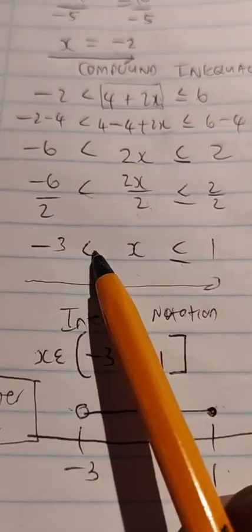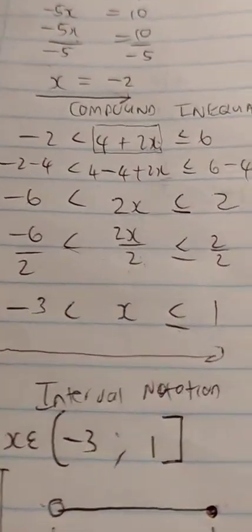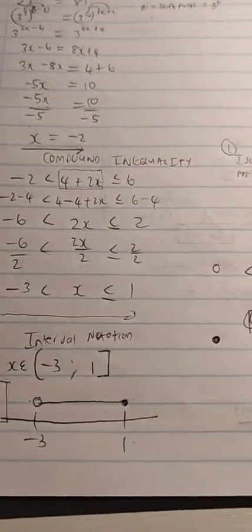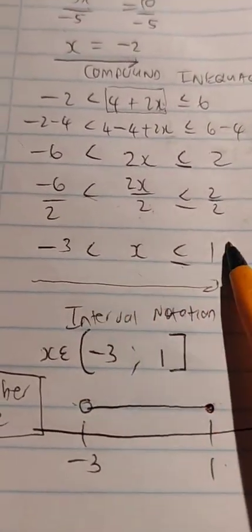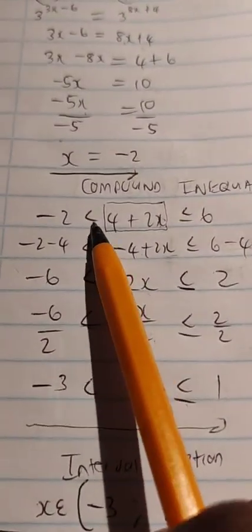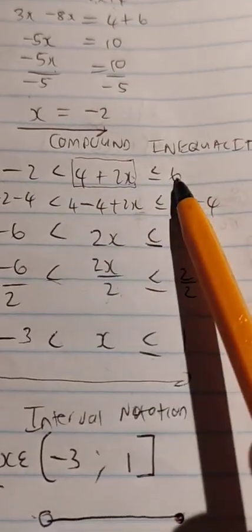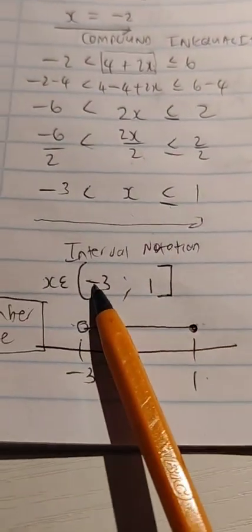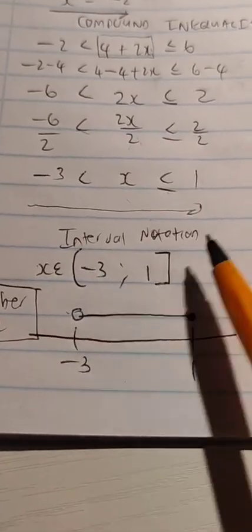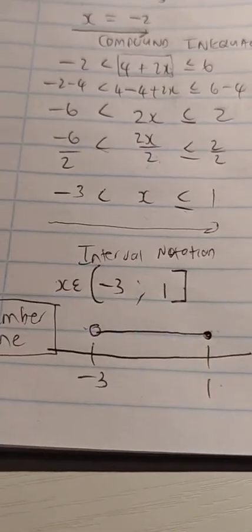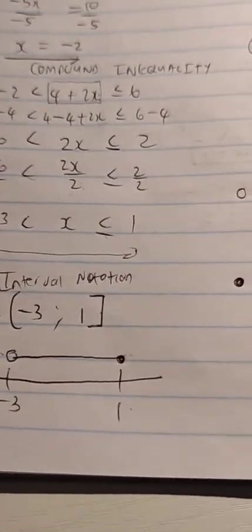For inclusion, it just depends on the question. Please, that assumption is very dangerous. If it was -3 and -1, the question has less than, so it will be -3 and -1. That one has less than, that one has less than or equal to. We would still say open, whatever the answer is, square bracket, whatever that answer is. Okay, you're almost there.